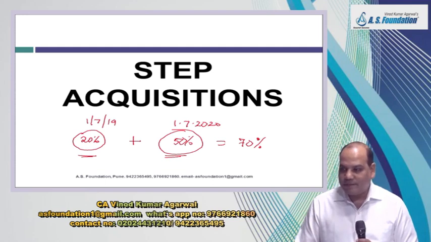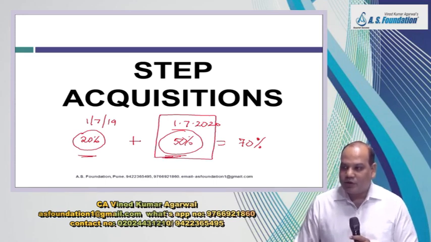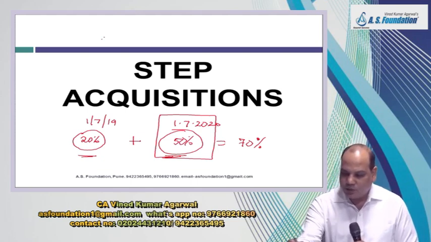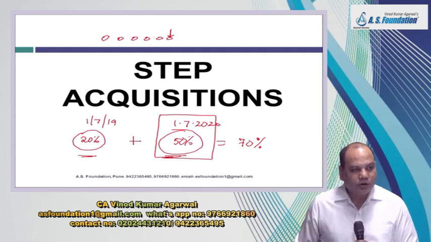2020. Why? Because this is the date when control is obtained. Is it right? So that is called step acquisition. So in case of multiple acquisitions, the date which gives you the control is the date of acquisition.